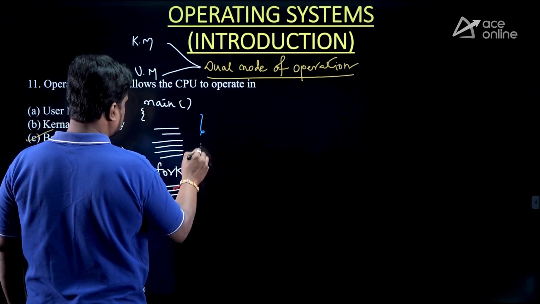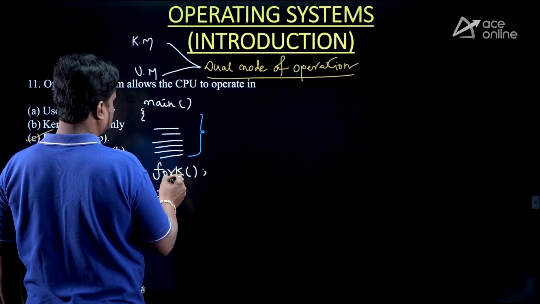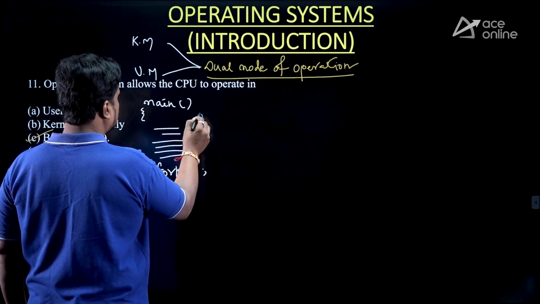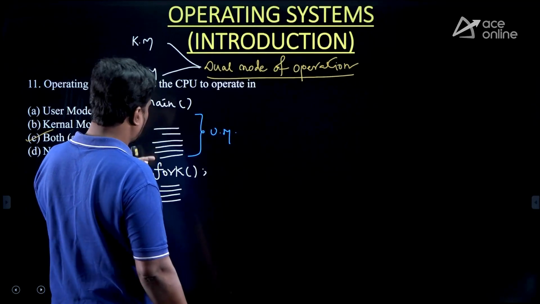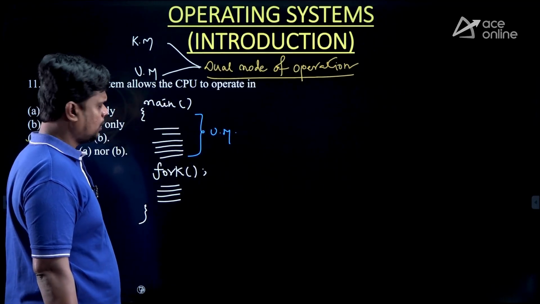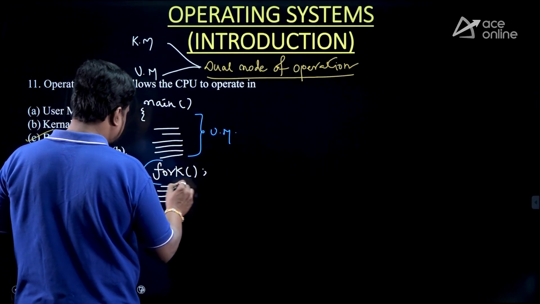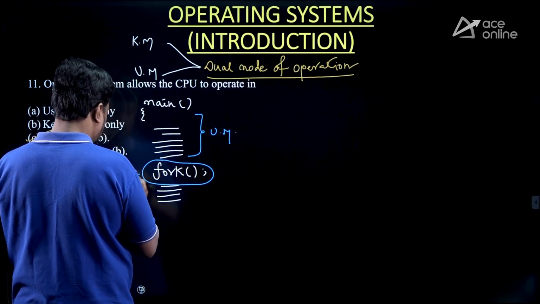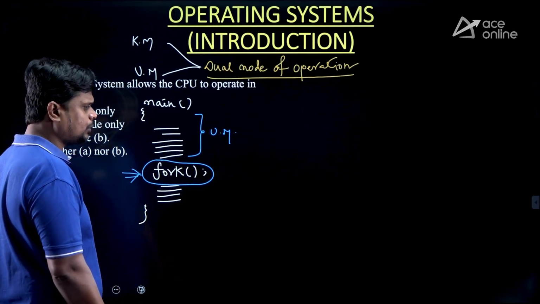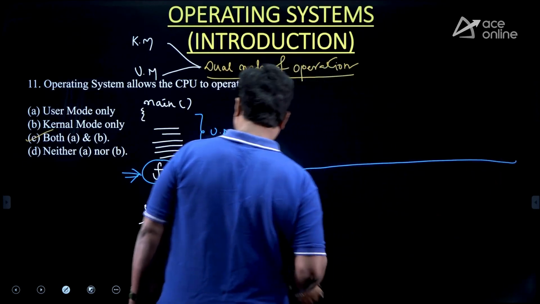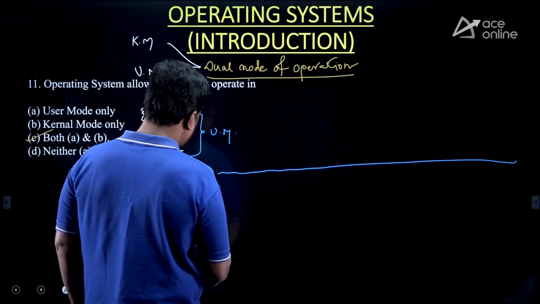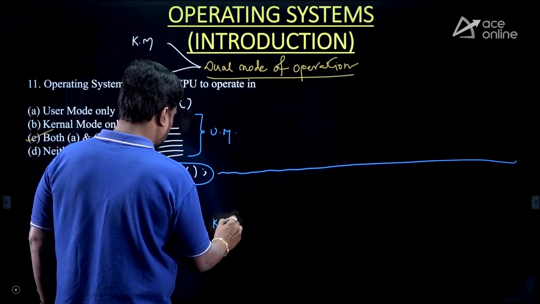Up to this, operating system is allowing the CPU to work in which mode? User mode, because these are all just user instructions. But when this particular privileged instruction, which is your fork system call, is encountered, then the execution of this program is moving to where? Tell me. It is moving to kernel mode. Am I correct?